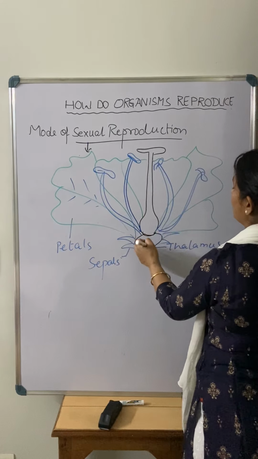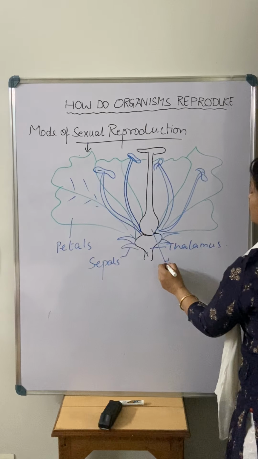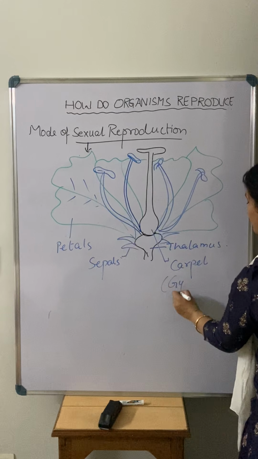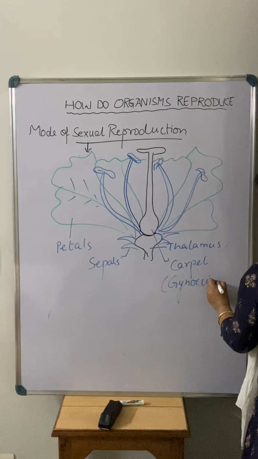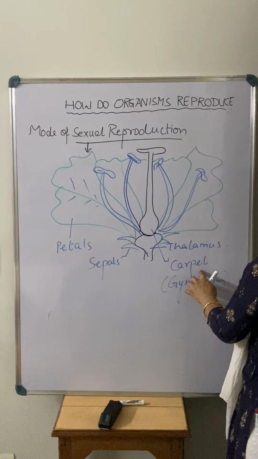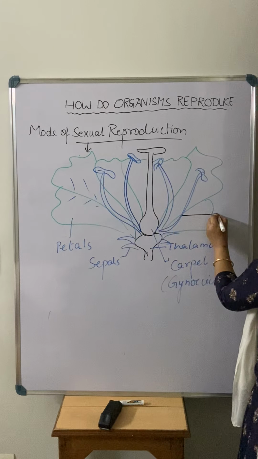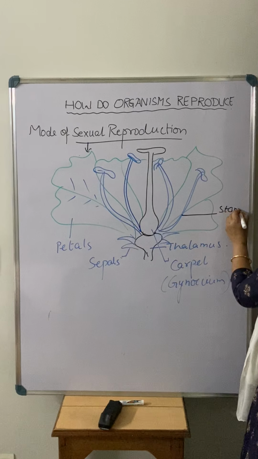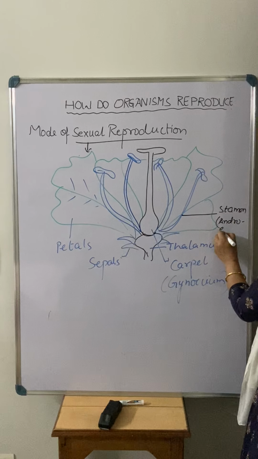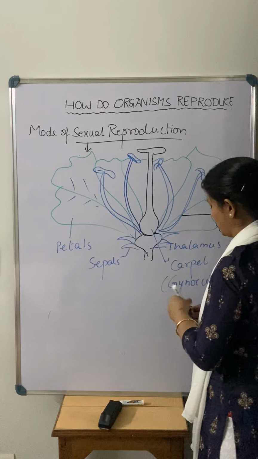Along with that, from the base, in the center, the structure is known as the carpel, or you can also say gynoecium. This is the female reproductive part of a flower that we call a carpel, and this blue part is known as the stamen, or you can say androecium. So what is the difference? Nothing is different here between the androecium and the stamen, or the carpel and the gynoecium.